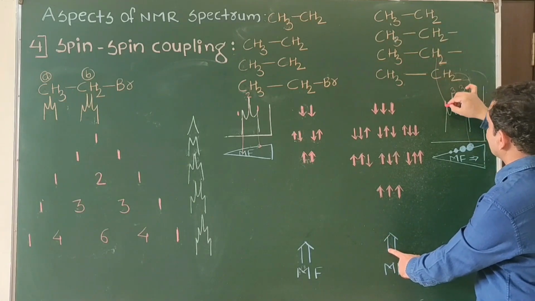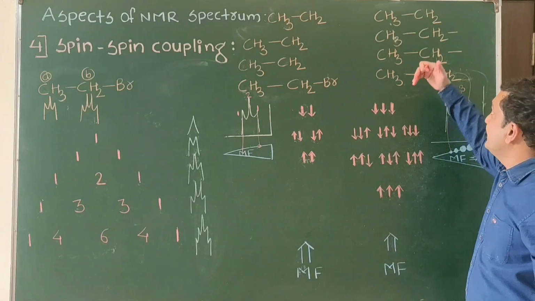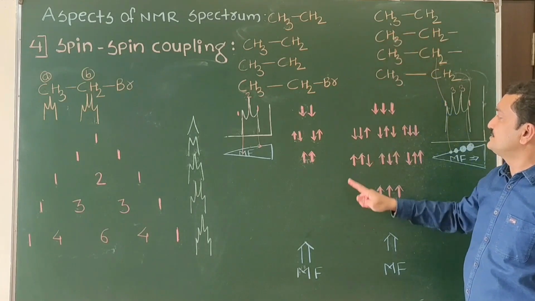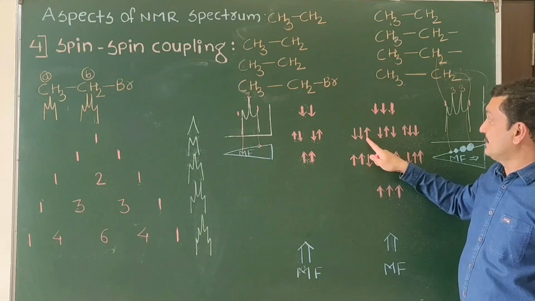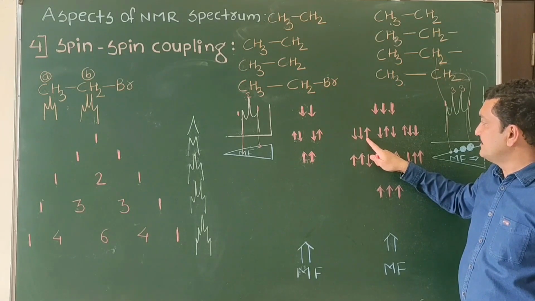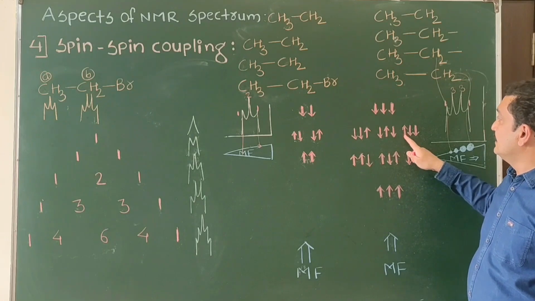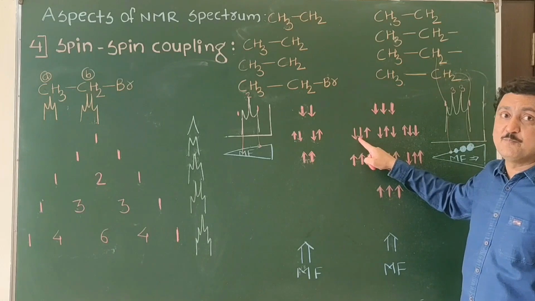So this is the impact of CH2, where it is giving the signal at less magnetic field. Now remaining possibilities are there. As there are 3 hydrogens on the adjacent position, 2 nuclei are opposing, 1 is aligning. Here the terminal is aligning. In another possibility, in another methyl group, the central can align. In the third, the terminal can align.